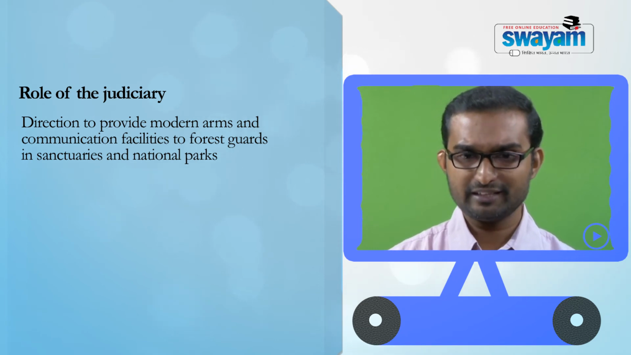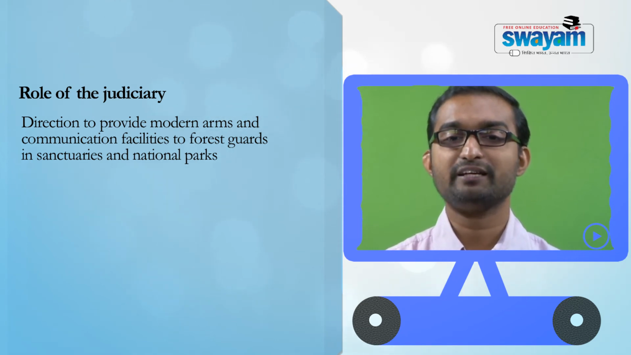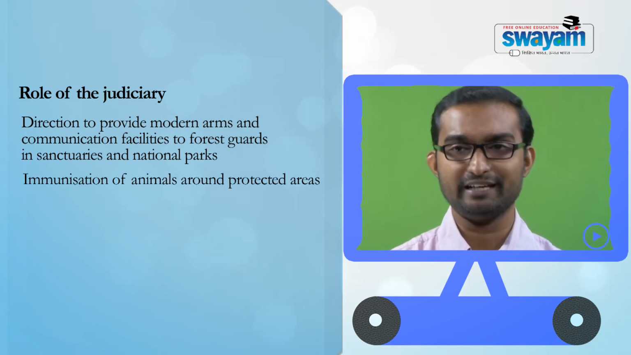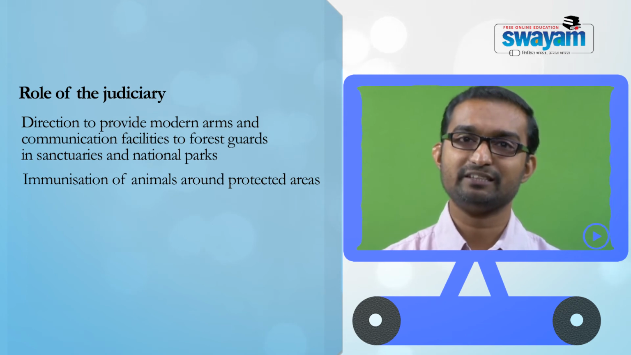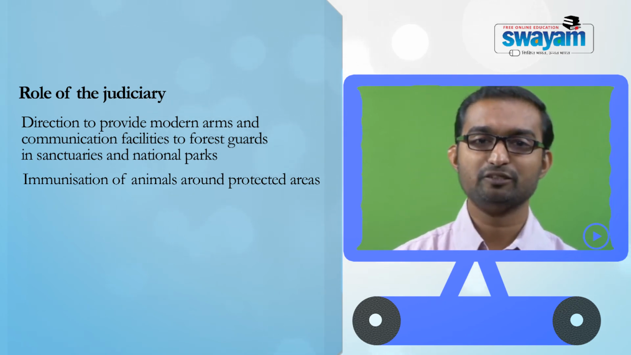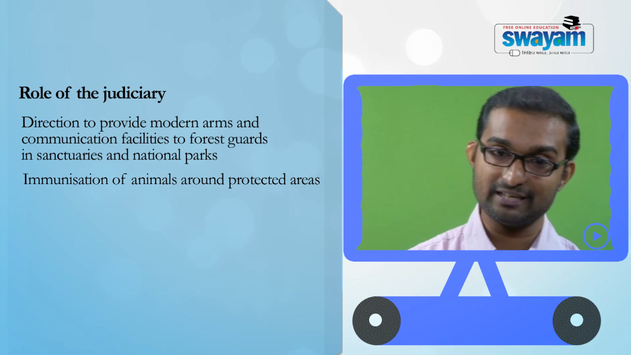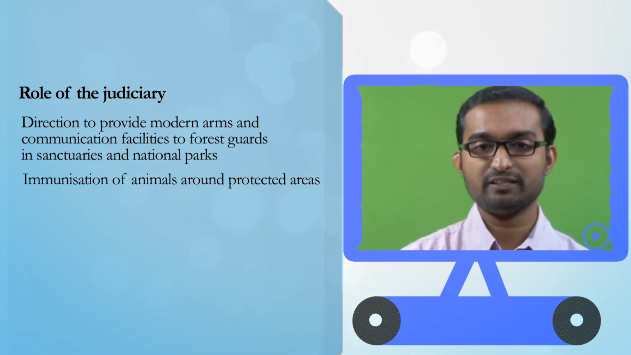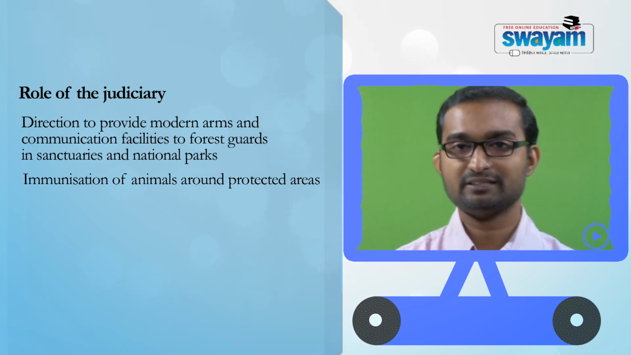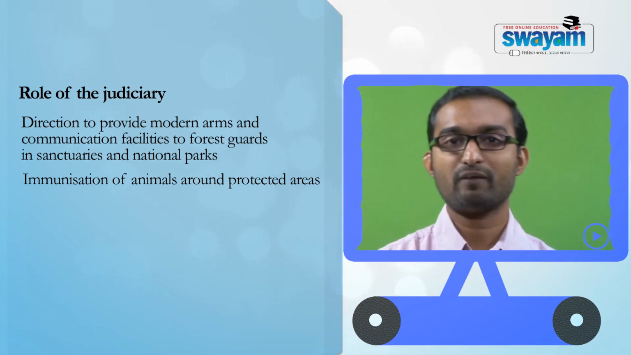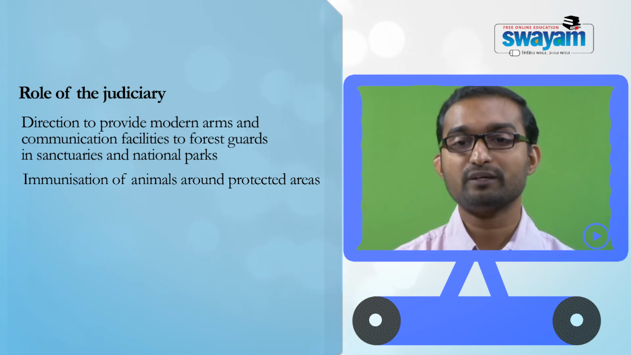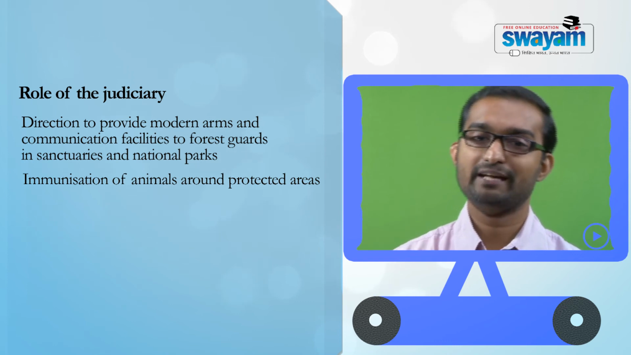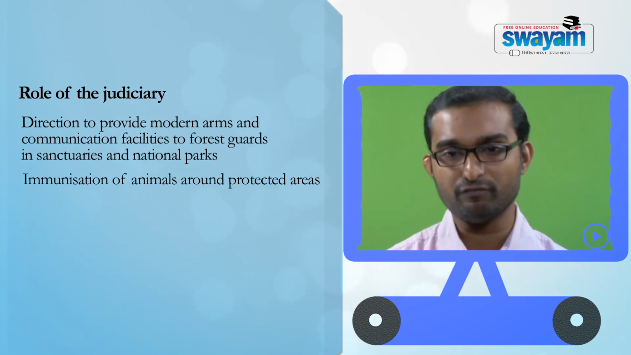In the same case, the court also directed that steps be taken for immunization of animals around protected areas. This was based upon the realization that there could be some interaction between wildlife within the protected areas and wildlife outside them. If we do not address wildlife outside protected areas, it is possible that wildlife within the protected area could contract diseases from other animals. So this was the context in which the court directed steps for immunization of animals outside the protected areas.